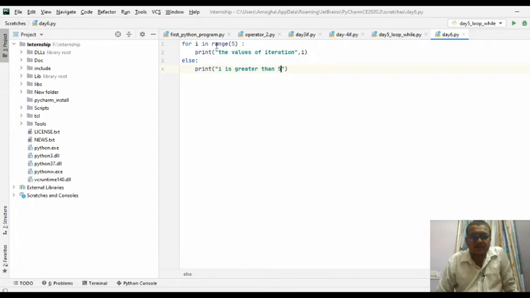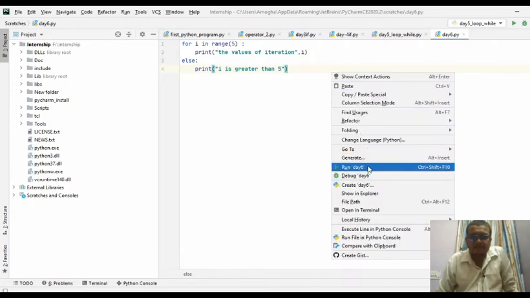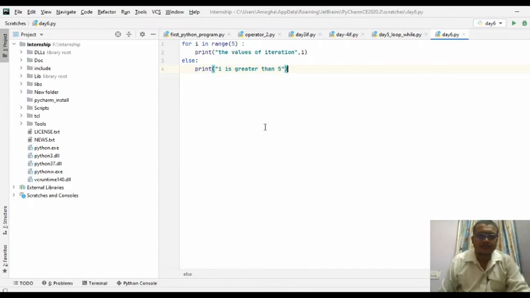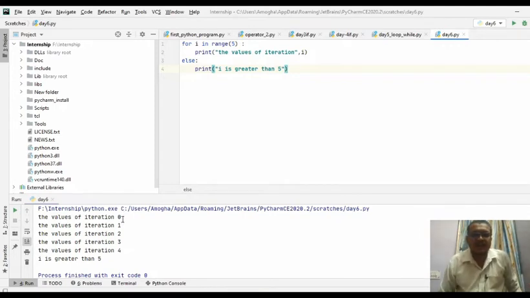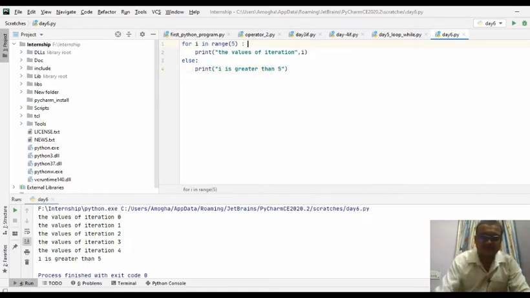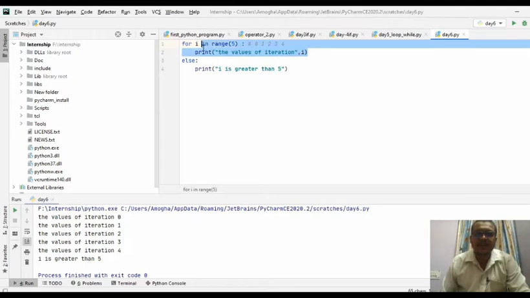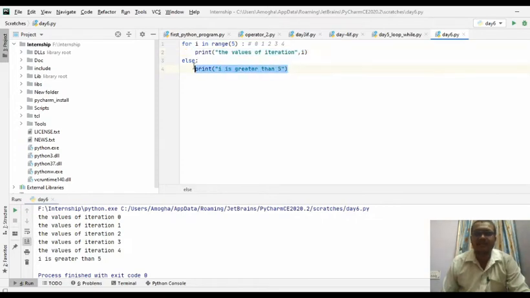The values of iteration will run from 0 to 4. After finishing this sequence, the generated values will be 0, 1, 2, 3, 4. After executing these, the for loop ends, it comes out of the loop, and it executes the else part.